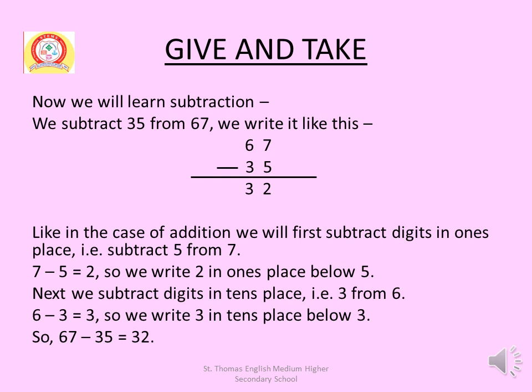Next, we subtract digits in tens place, that is 3 from 6. 6 minus 3 equal to 3. So we write 3 in tens place below 3. So 67 minus 35 is 32.